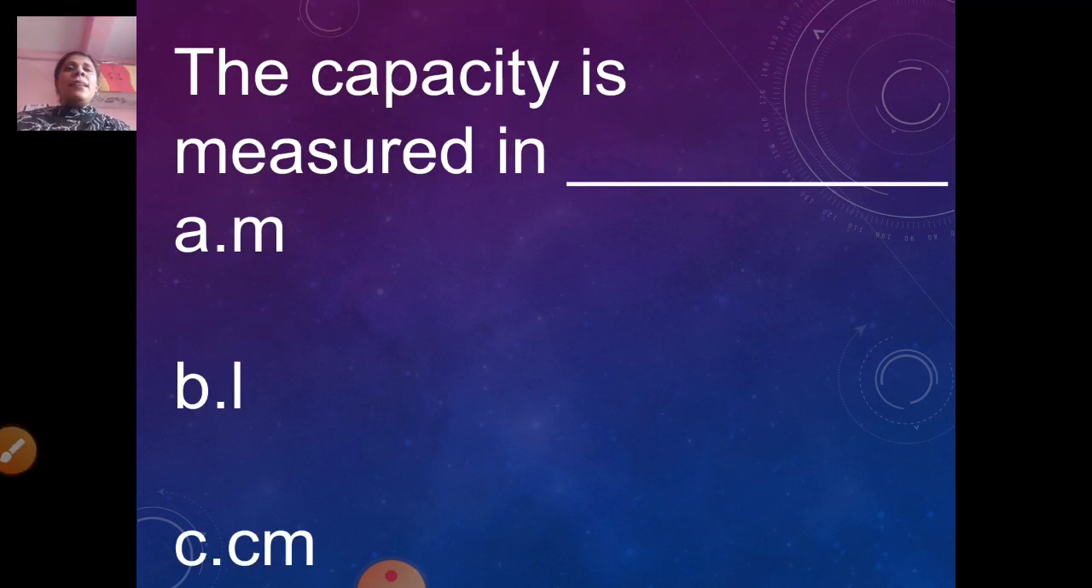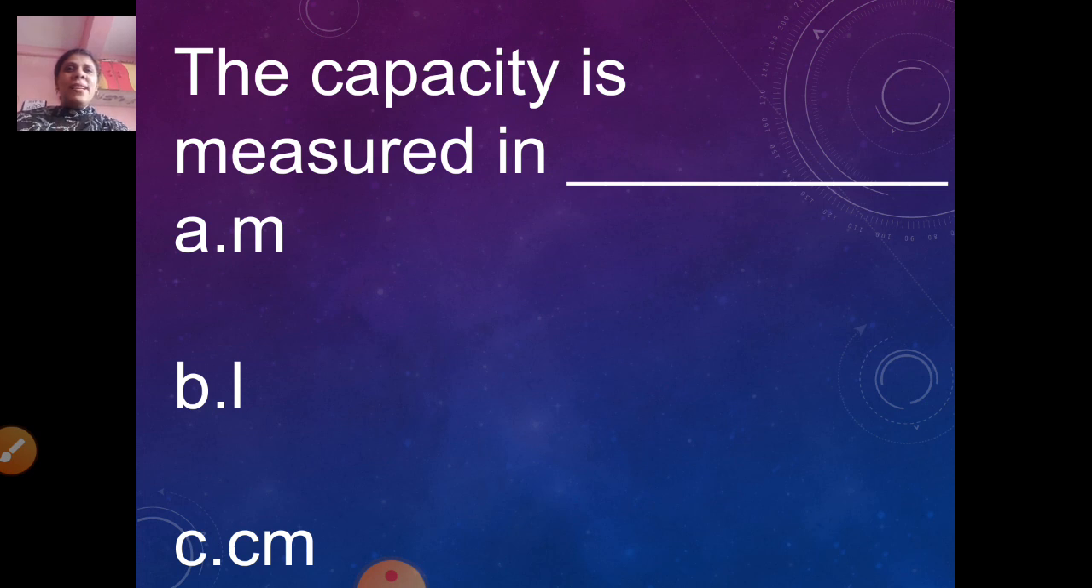Now the capacity is measured in dash. How do we measure capacity? This we have learned in our volume and capacity session. So tell me how the capacity is measured. Option A, meter. Option B, liter. Option C, centimeter. So how are we going to measure?